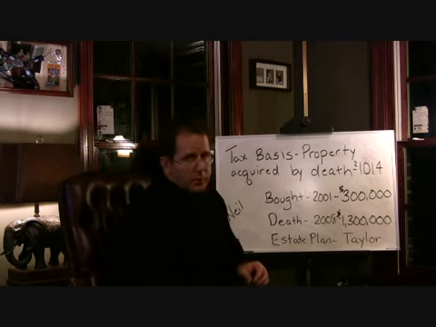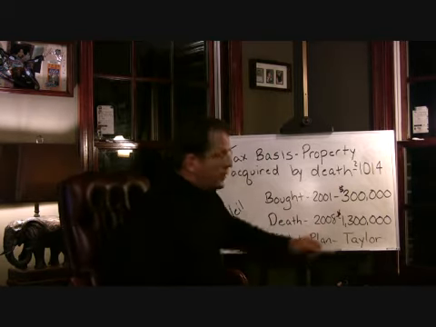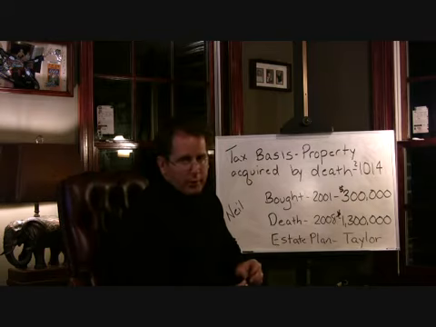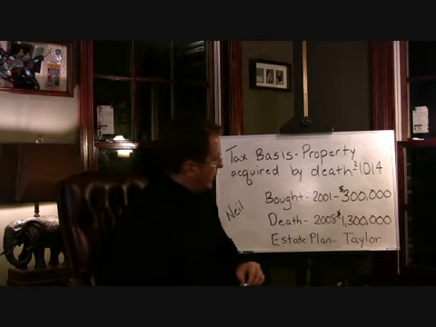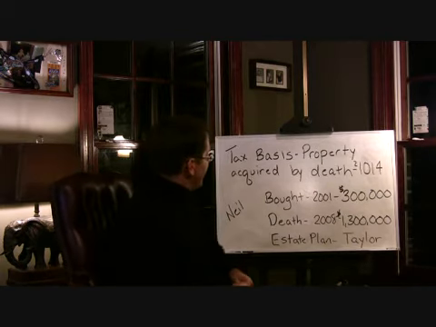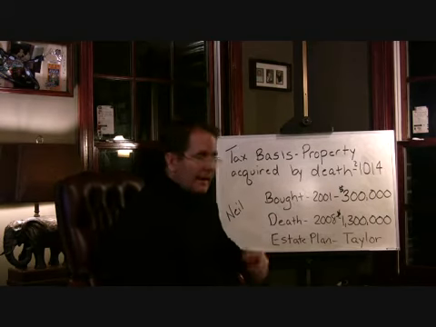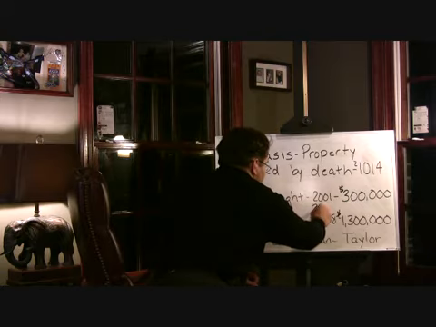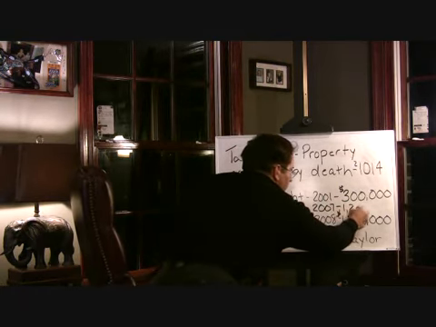So if Taylor then were to go out and sell it immediately after, and she sold it for $1.3 million, she would have zero long-term capital gain taxes to be paid. There's an important and essential point that has to be noted. Let's say the year before Neil passed away, he actually gave it to Taylor, let's say in 2007, when it was valued at $1.2 million.